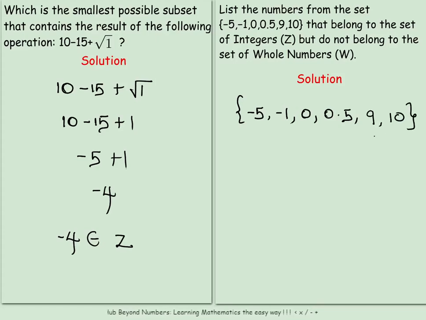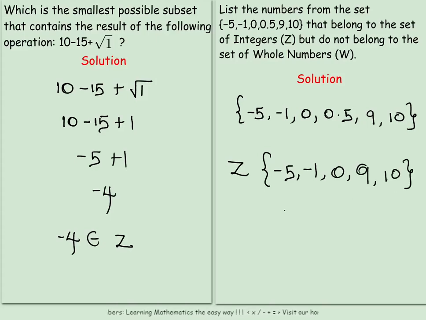Our first condition is that it must belong to the set of integers. Looking at those from this set that belong to the set of integers, we have -5. -5 is an integer. The -1 is also an integer. 0 is an integer. 0.5 is not an integer, so we don't include that. But we include our 9 and then the 10.